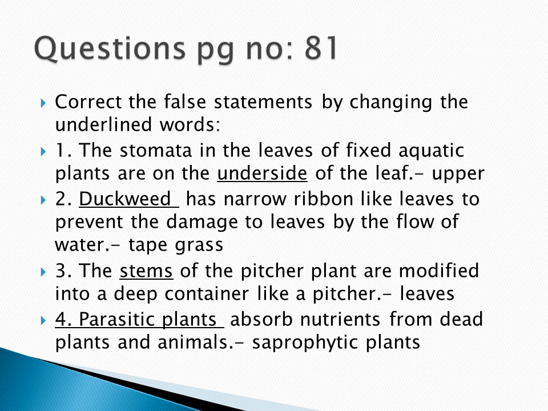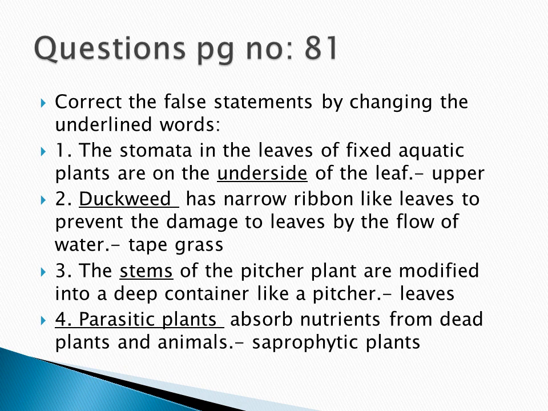Correct the false statements by changing the underlined word. So here the underlined word is wrong. You have to write the correct options. Okay. The stomata in the leaves of fixed aquatic plants are on the underside of the leaf. So where will the stomata be? Namely in the underside only. But in aquatic plants, they are present on the upper side. So strike the word, underline, and then write upper.